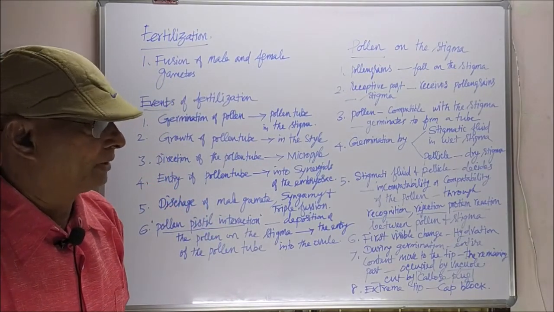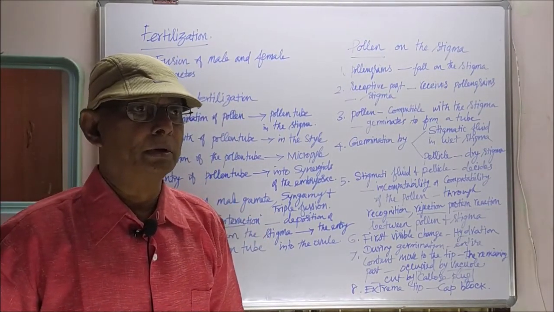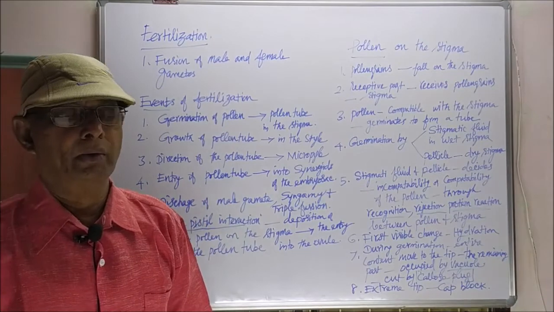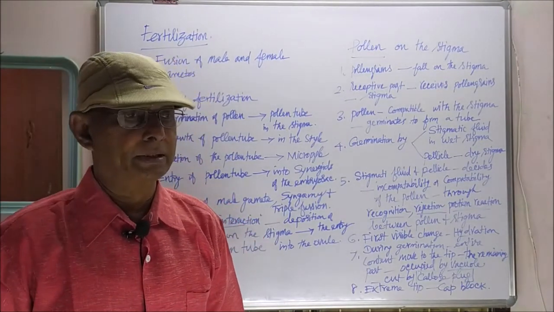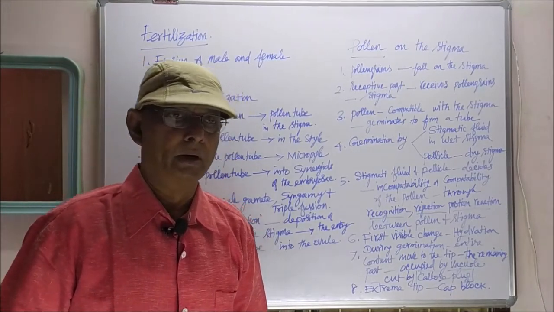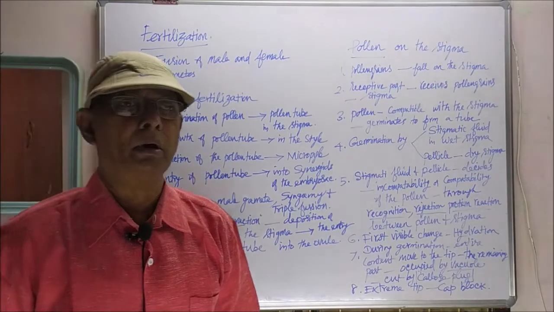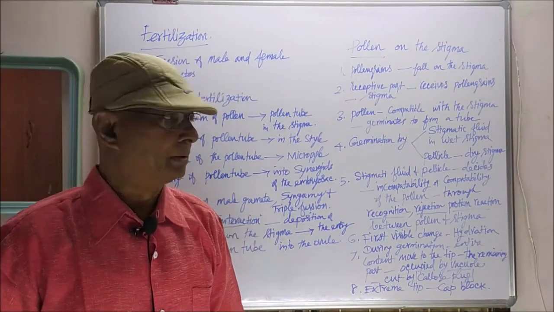In some of the flowers, a dry stigma may be there, with a pellicle. What is pellicle? The skin of the stigma, the surface of the stigma, the wall of the stigma, is considered the pellicle. The pellicle will stimulate the pollen grains to germinate.